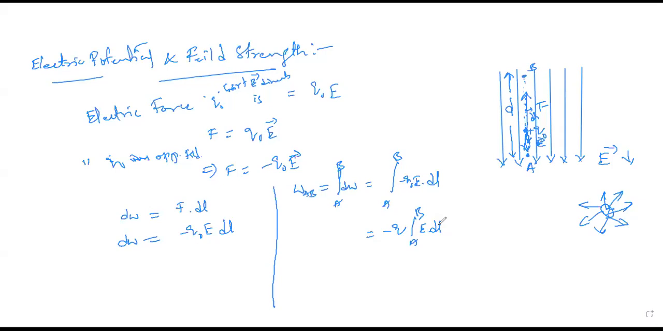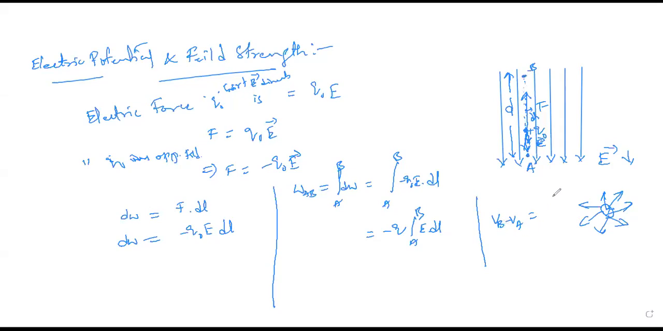Now this is fine. Already we know that from here to here we moved a positive test charge. Then what is the potential difference from A to B? The potential difference from A to B will be written as VB minus VA. Earlier I said VA minus VB, but here I am saying VB minus VA. Why? Because now I am moving a test charge from A to B, so it should be VB minus VA.